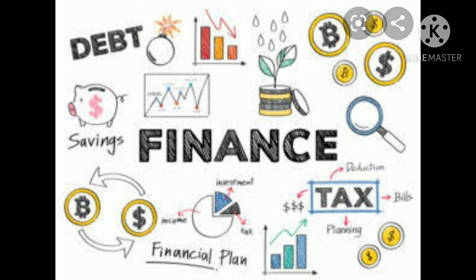So let's get started. Number 1, problem of double counting. The greatest difficulty in calculating national income is of double counting. It arises from the failure to distinguish properly between a final product and an intermediate product. For example, flour used by the bakery is an intermediate product and that for a household is a final product.